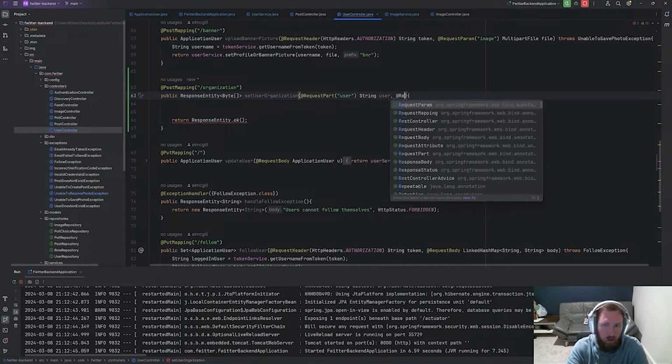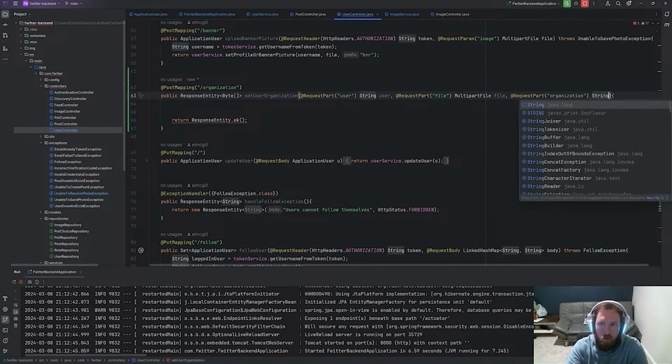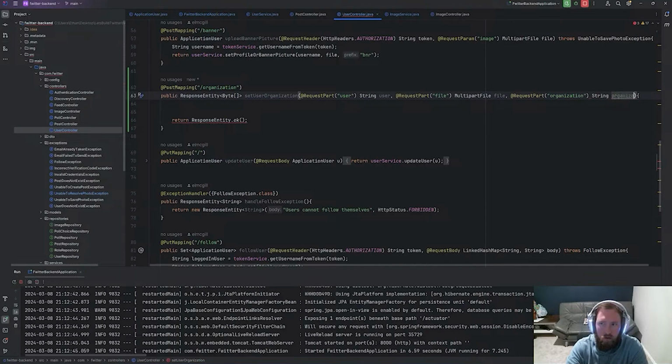And then @RequestPart, and then this will be, I guess, the MultipartFile. So this will be file, MultipartFile, and @RequestPart, and then this will be organization, and this will be String organization. Okay, so now getting access to these, I don't think it's that hard.